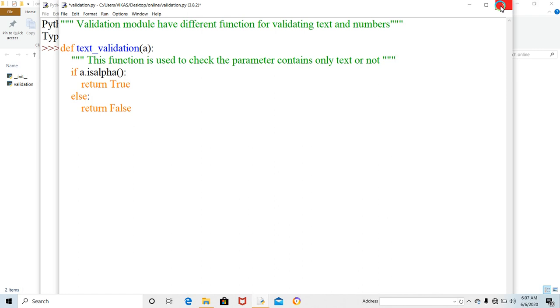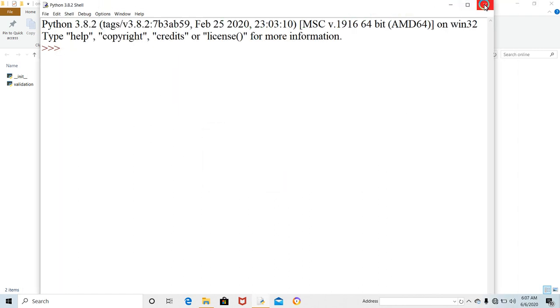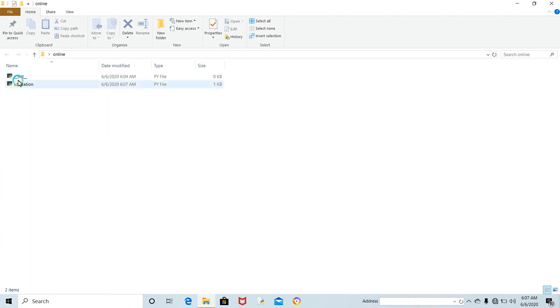So after that, look here. Click on save. It is saved and it is inside the folder online. Now, after creating this package, we have to associate it with a Python installation. And how will I do that? I will show you.